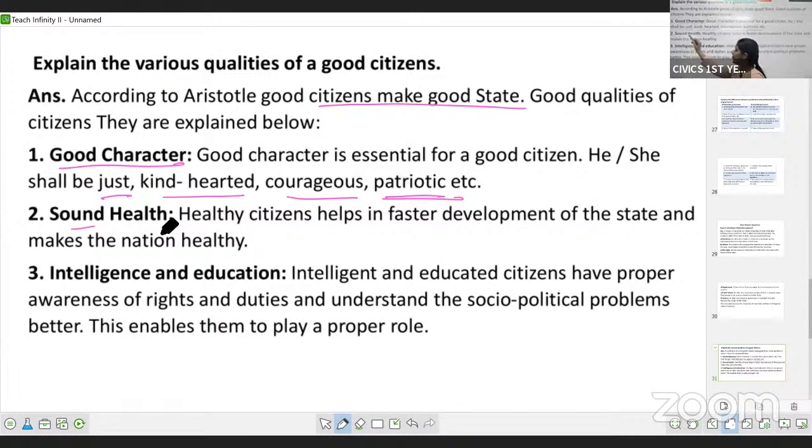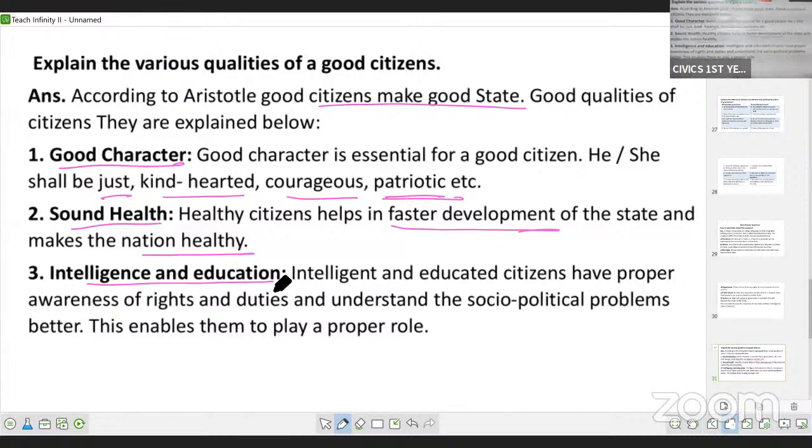Then sound health, healthy citizens. A citizen who is healthy will definitely contribute to the development of the nation and his own development. So a healthy citizen helps in the faster development of the state and makes the nation healthy. Then intelligence and education.